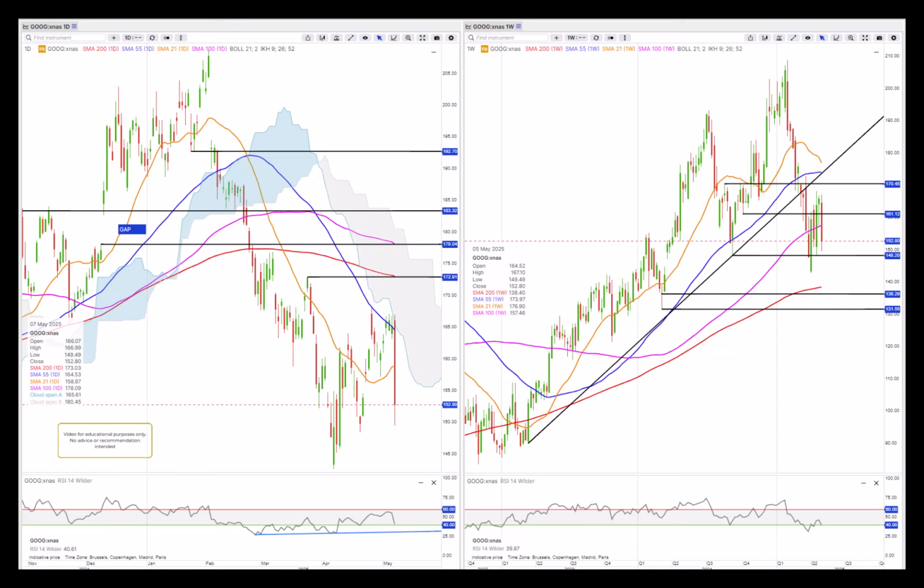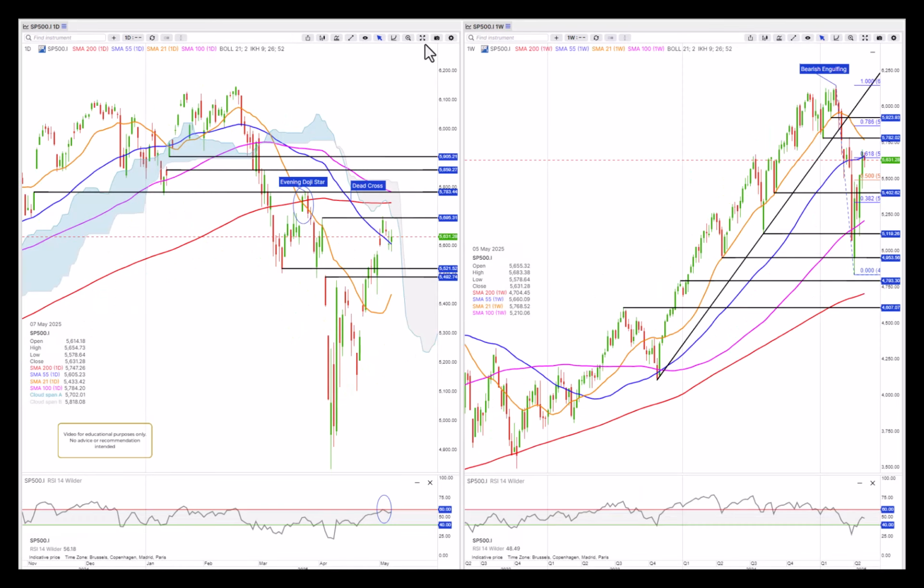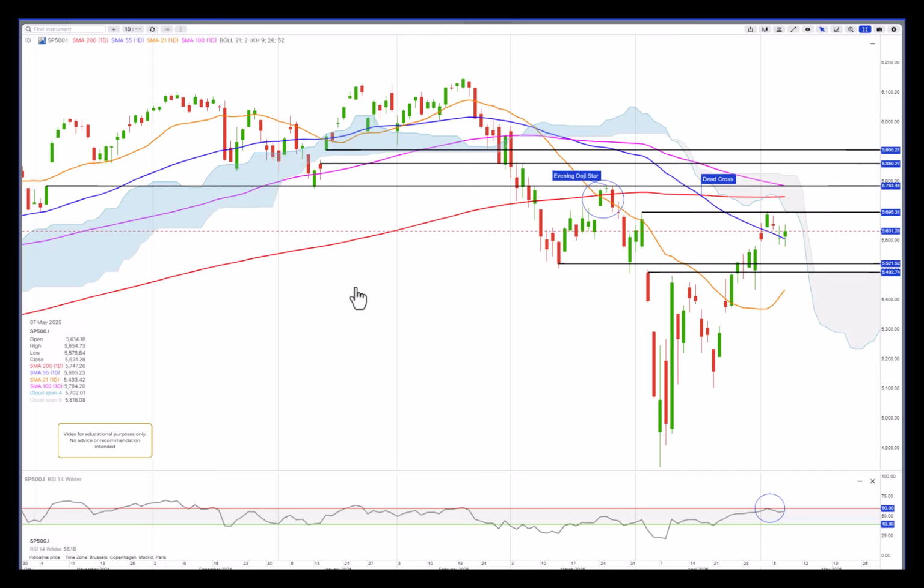Moving on to the overall market, S&P 500. The rest of the market basically was up, so it didn't hit the market so much. Interestingly, S&P 500 finding a little bit of support. I wouldn't say support, but it's still above the 55 moving average, but it's declining, so we are under pressure on the S&P 500, and the RSI was rejected here at the 60 threshold, so still negative sentiment.